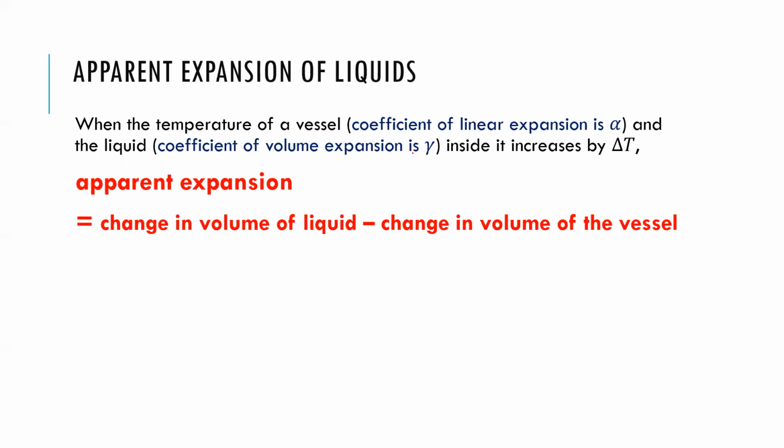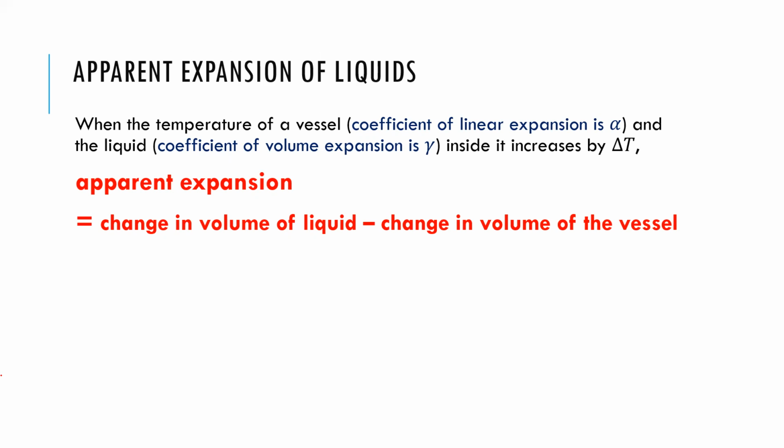And then this is another concept. Sometimes when you have liquid in a vessel, you increase the temperature of the liquid and the vessel. Now both of them are expanding. If this vessel is a measuring jar, it already has markings, suppose.